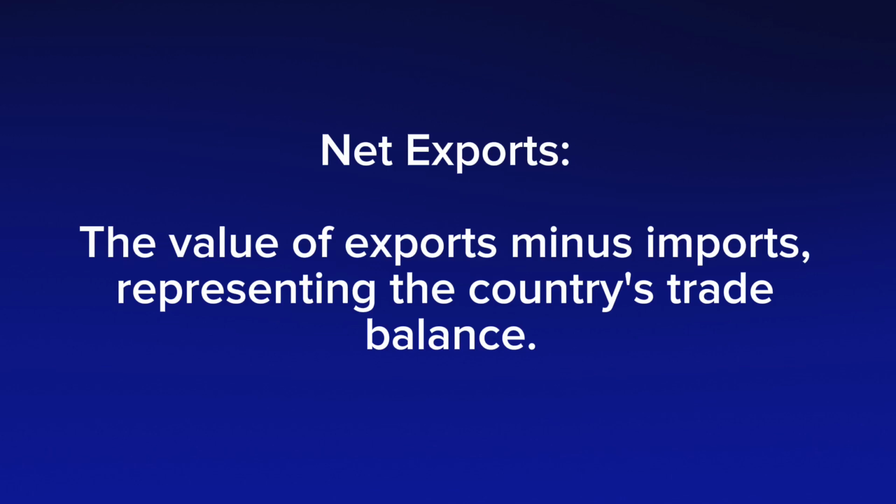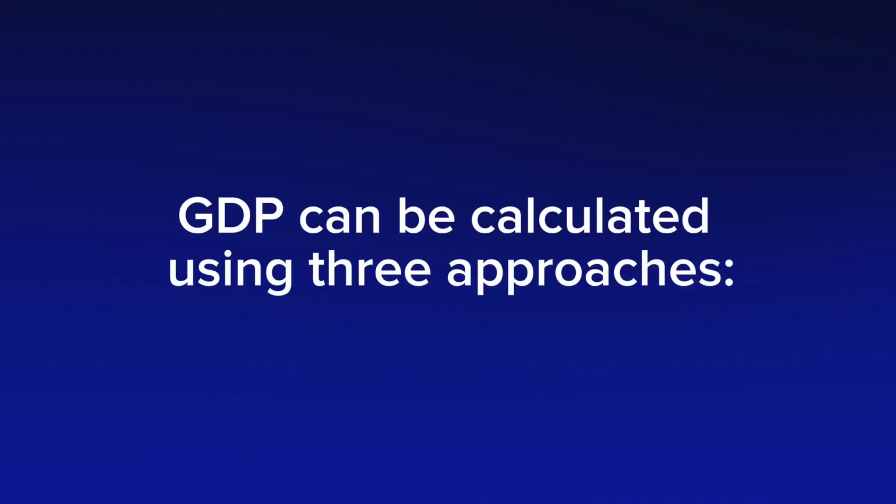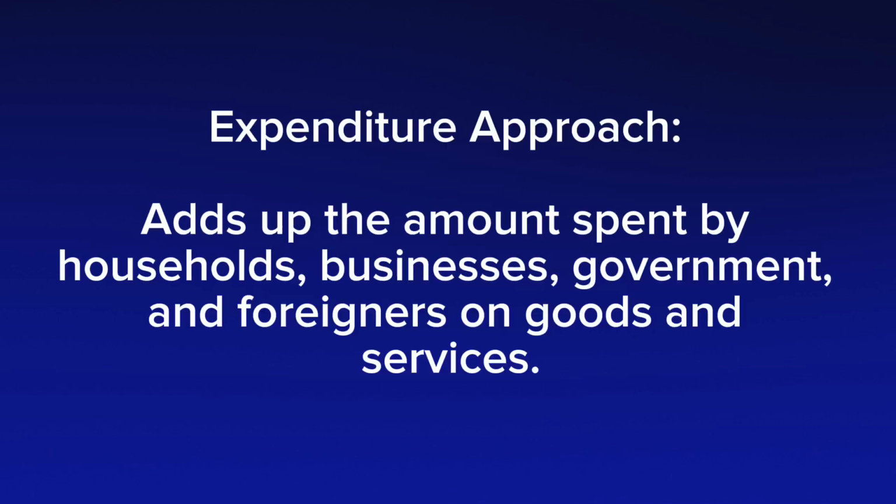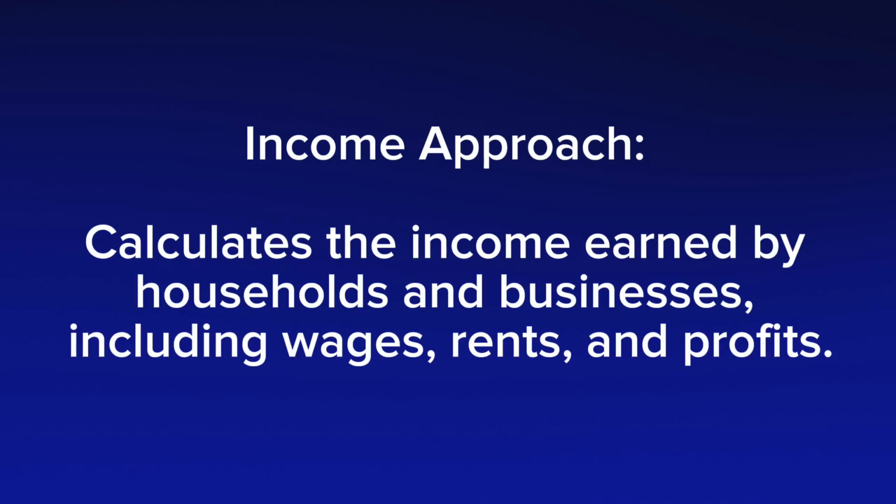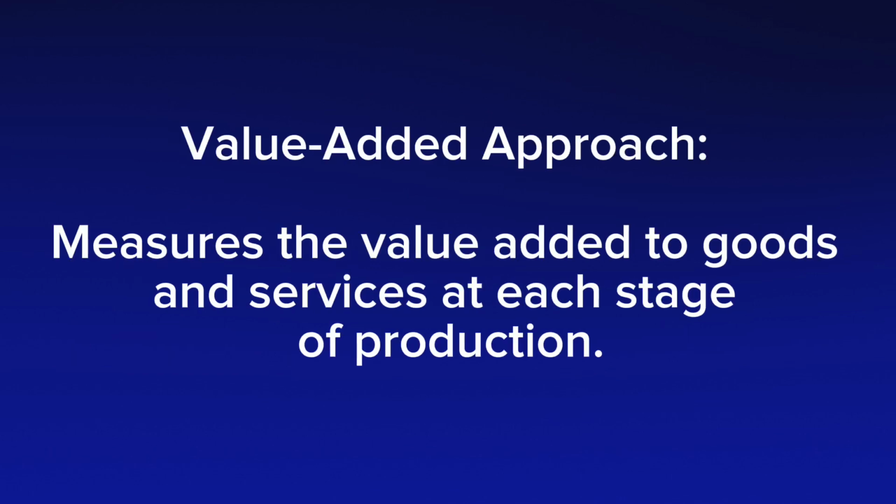trade balance. GDP can be calculated using three approaches. The expenditure approach adds up the amount spent by households, businesses, government, and foreigners on goods and services. The income approach calculates the income earned by households and businesses, including wages, rents, and profits. The value-added approach measures the value added to goods and services at each stage of production.